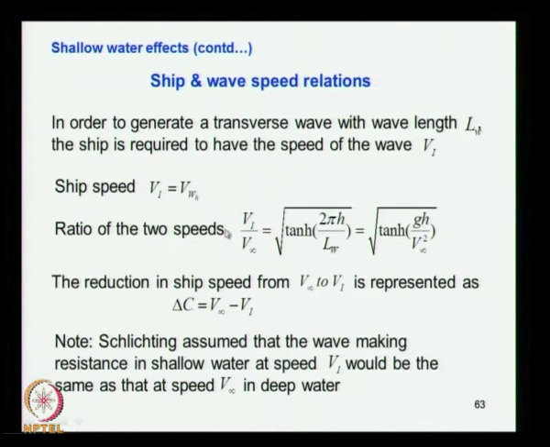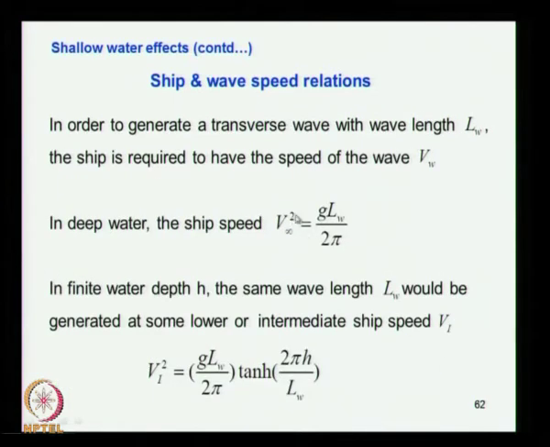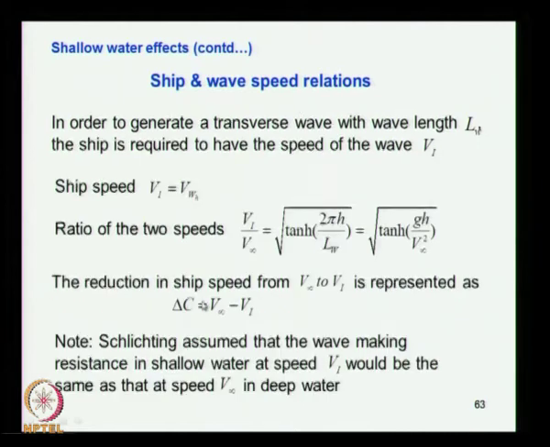Now the ratio of these two speeds, Vi by V infinity: we have seen the expressions of Vi squared and V infinity squared. You take the ratio of that and you get this relation for Vi by V infinity. So this is a relation which you get from the previous one. Vi is less than V infinity, so the difference in speed, delta C, is given by V infinity minus Vi.